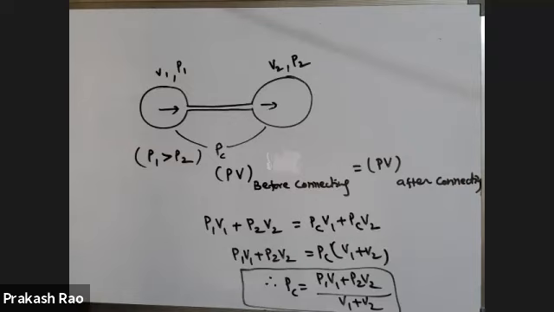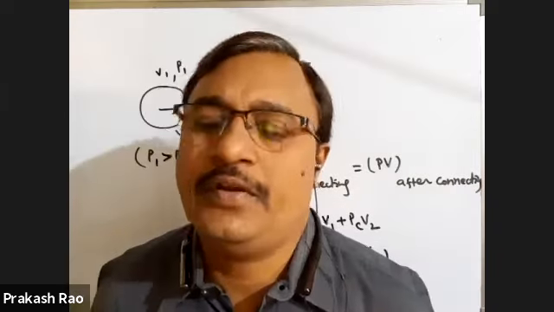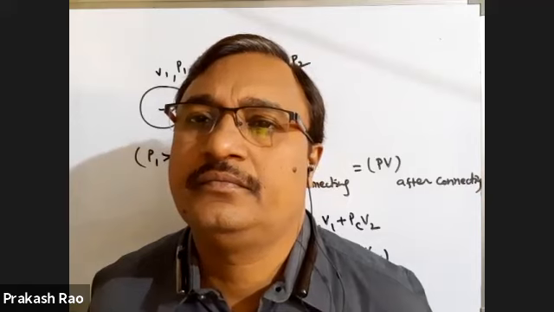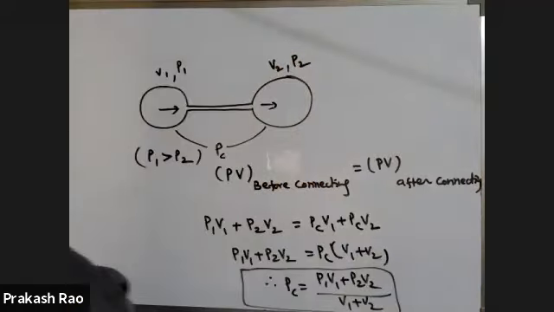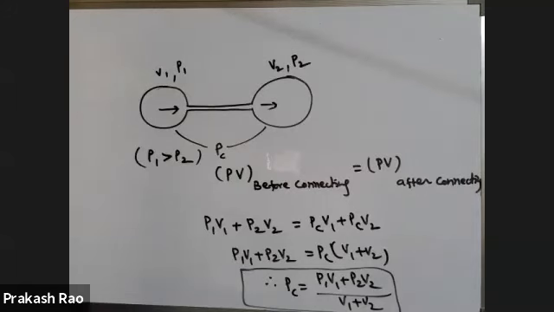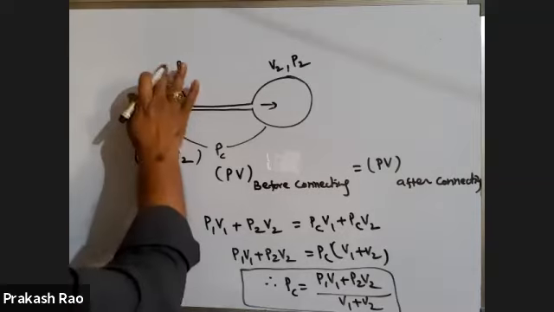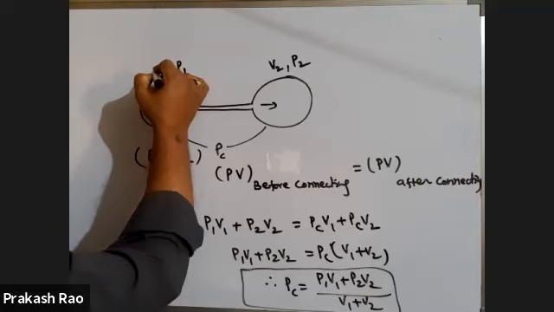Next, separate point. Two vessels of volumes V1, V2 containing a gas at pressures P1 and P2 respectively.